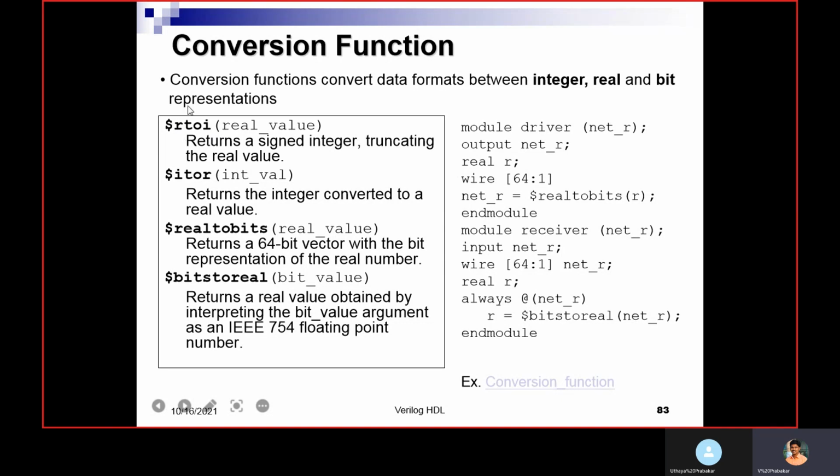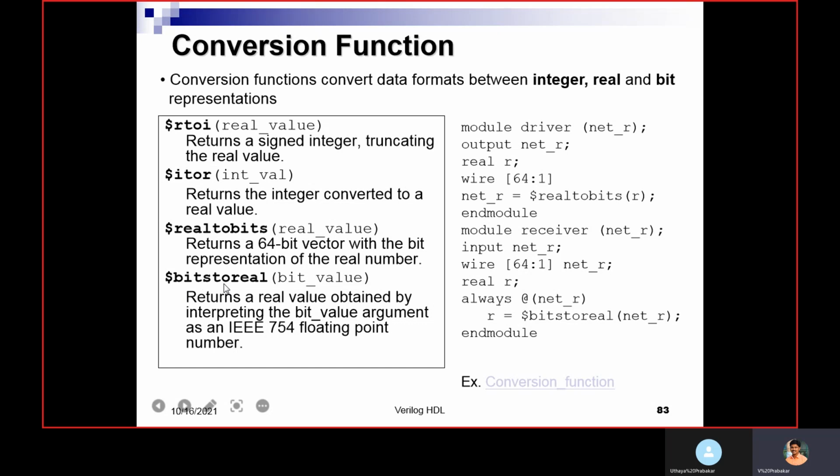So a real value you should pass here. It will convert that real value into an integer value. Then $itor will convert the integer value into a real value, real data type. $realtobits: in this bracket you should pass the real value, and it will be converted into a 64-bit data type.